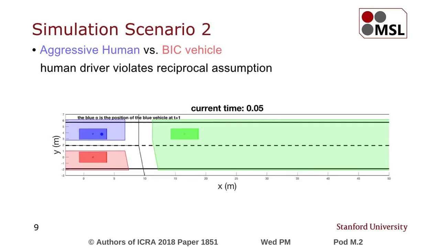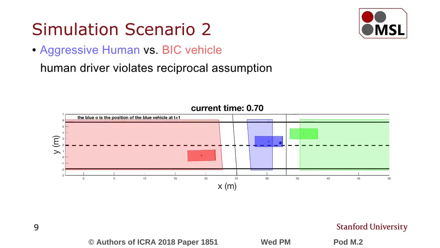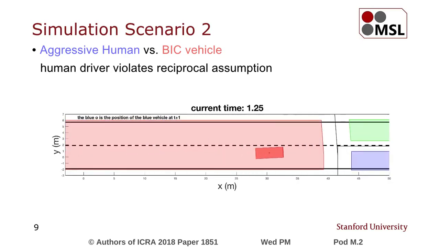In the second simulation, the blue vehicle is controlled by a human driver who violates our reciprocal assumption during the lane change. However, there is still no collision in the simulation.